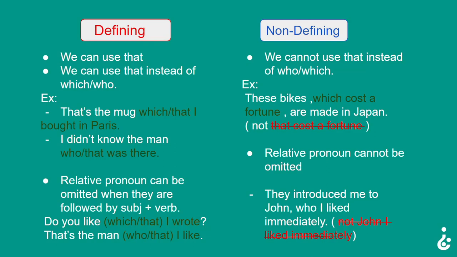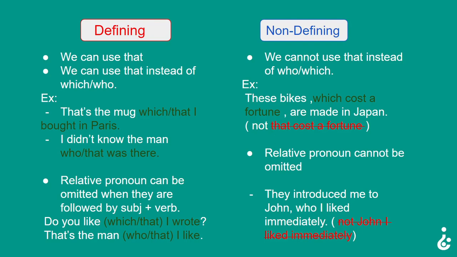Also, for defining clauses, we can use that. We can use that instead of which or who. For example, that's the mug which or that I bought in Paris. Or, I didn't know the man who or that was there. Relative pronouns can be omitted when they are followed by subject plus verb. Do you like the song which or that I wrote? And, the man I like, who or that I like.